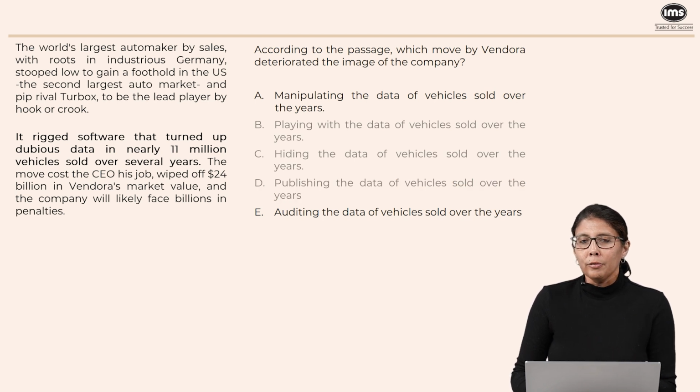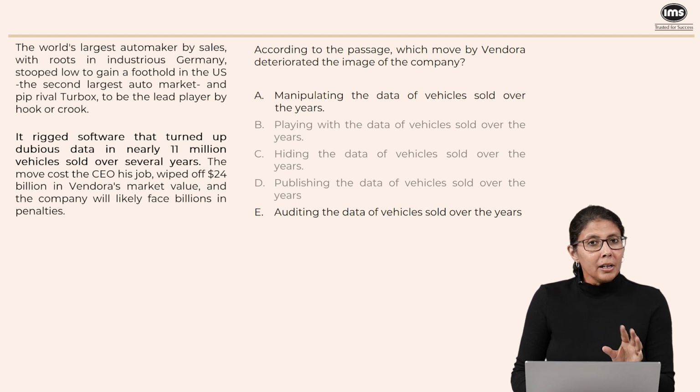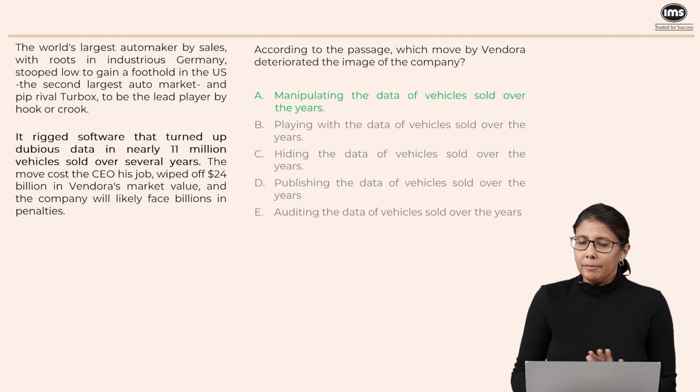E, auditing the data of vehicles. If the company had done this and done this honestly, probably the company's image had not deteriorated. But according to the passage, they tampered with the data, interfered with it. Nothing about auditing has been mentioned. So in any case, we should eliminate E. Our answer will have to be option A. As I said, very simple question if you look at the text.